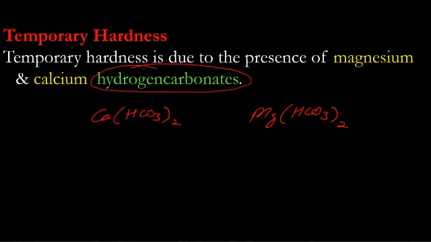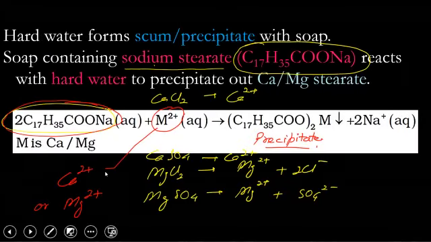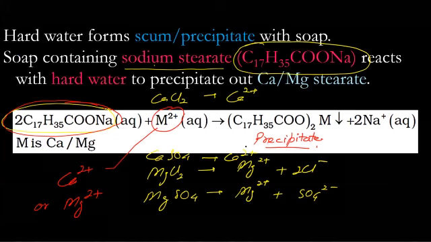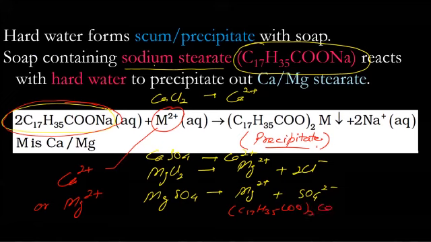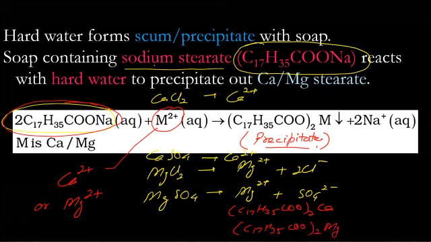Yes, Arohi, correct. Here, calcium and magnesium stearate is the precipitate. So this will be either calcium stearate or magnesium stearate, which precipitates out.